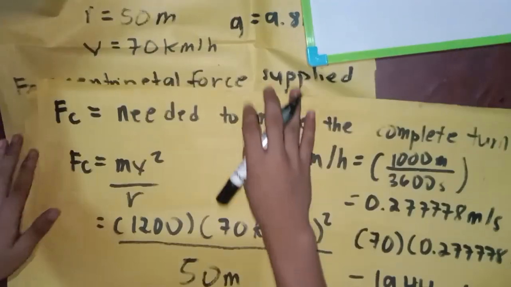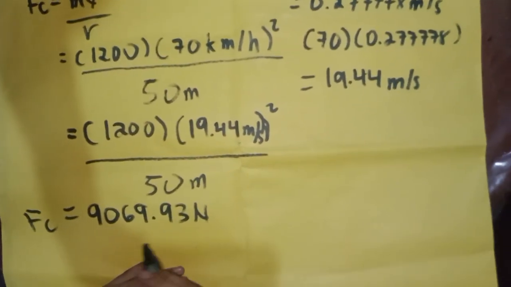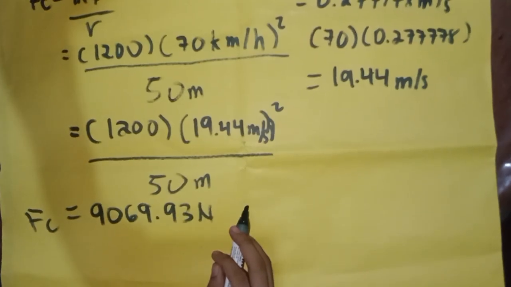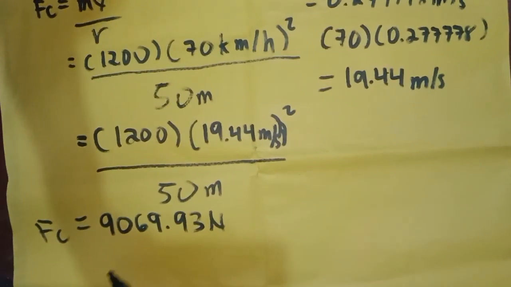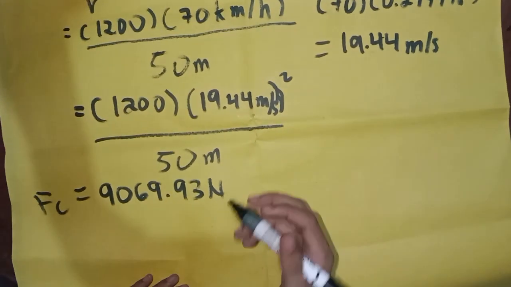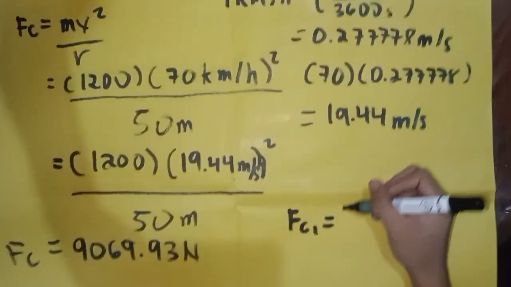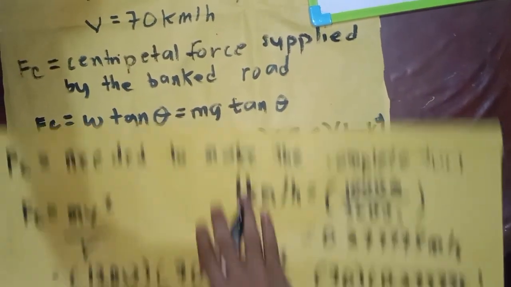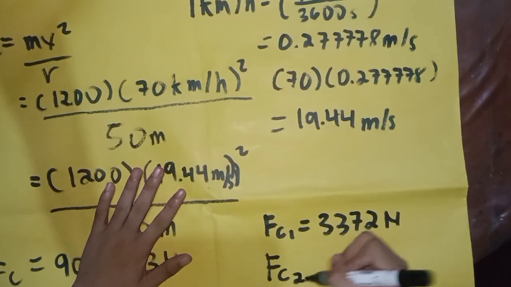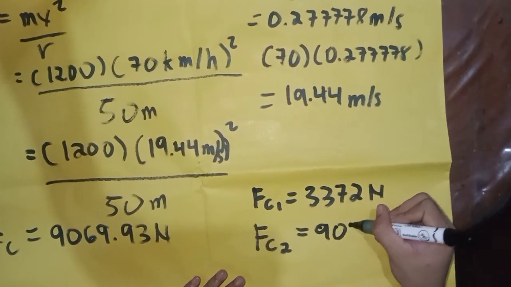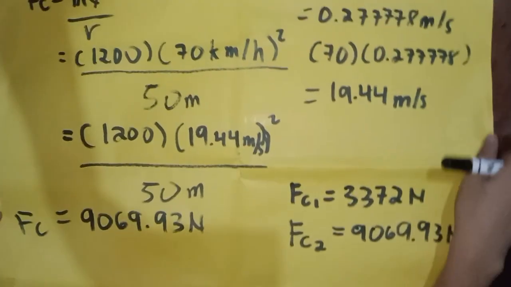So now we get the two centripetal forces: the first centripetal force is equal to 3,372 N and the second centripetal force is 9,069.93 N. The friction force required to complete the required FC is found by subtracting the first centripetal force from the second centripetal force.